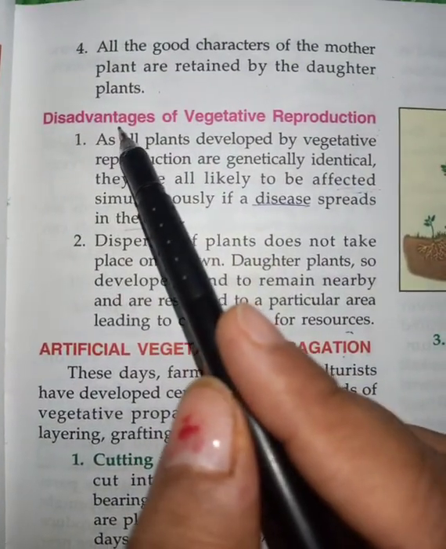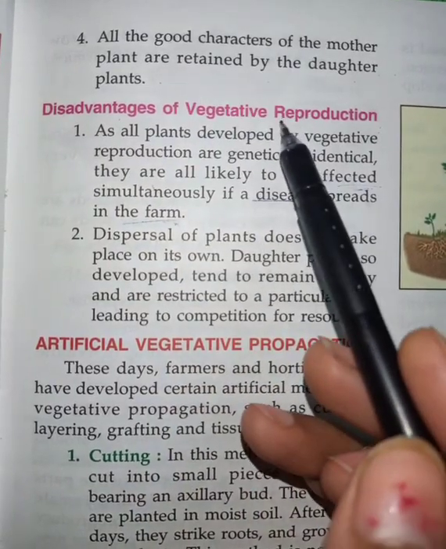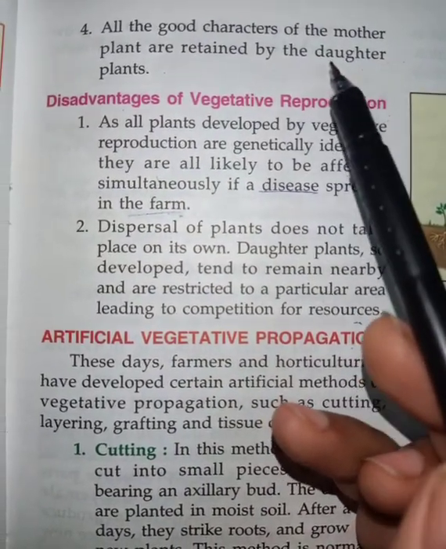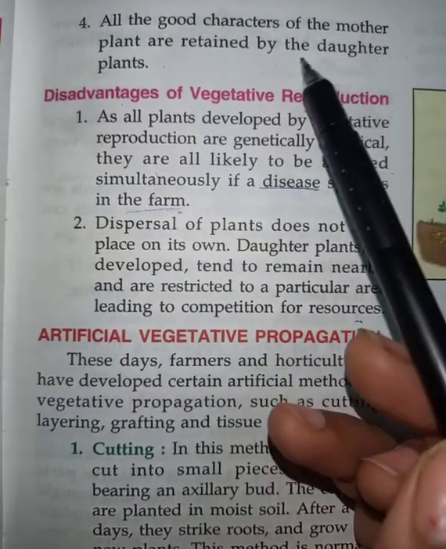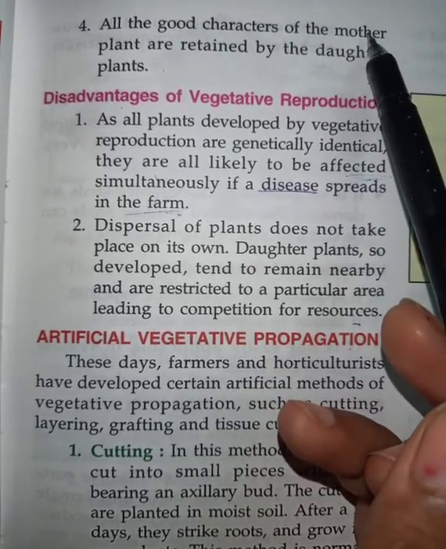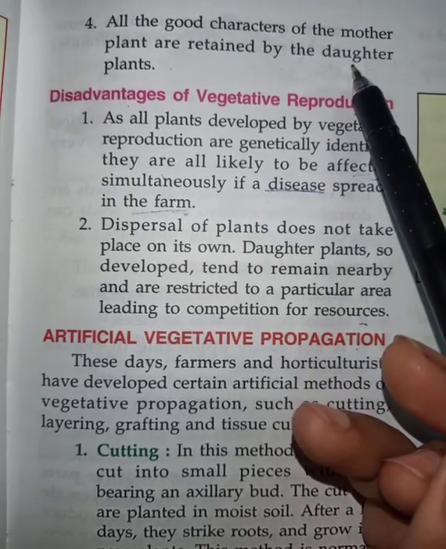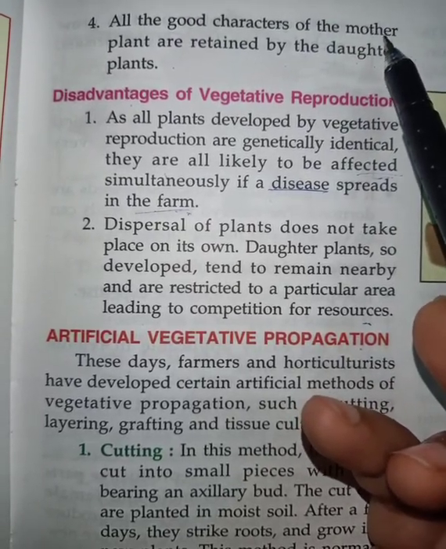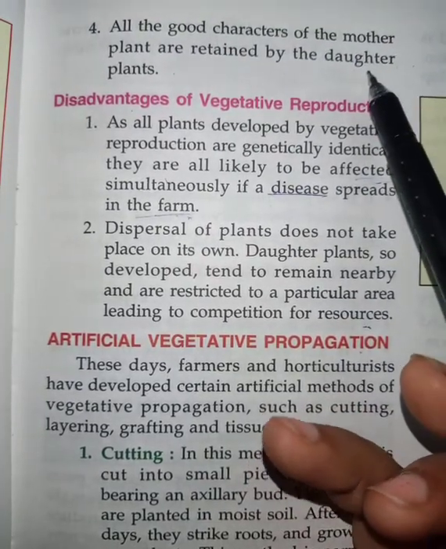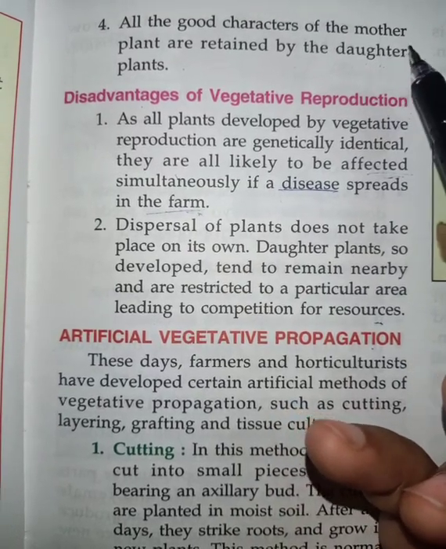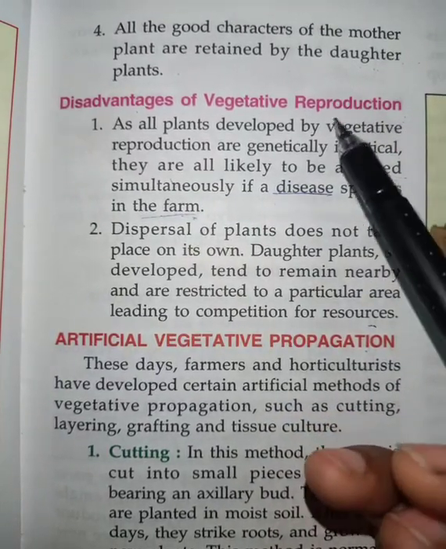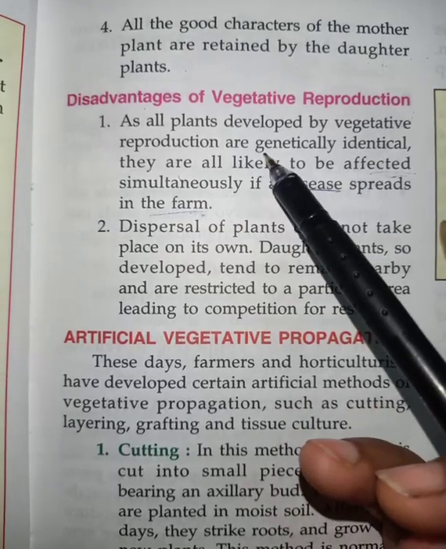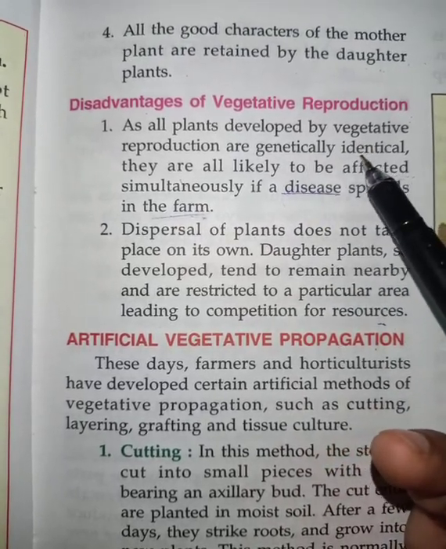Now, what are some disadvantages of vegetative reproduction? As we are saying, the characters of the mother plant will be retained by the daughter plant. But if the mother plant gets a disease, the same type of disease can be passed to the daughter plant. So all plants developed by vegetative reproduction are genetically identical.